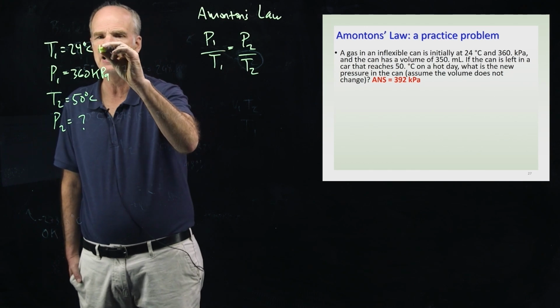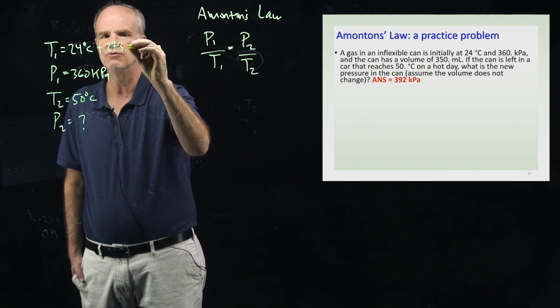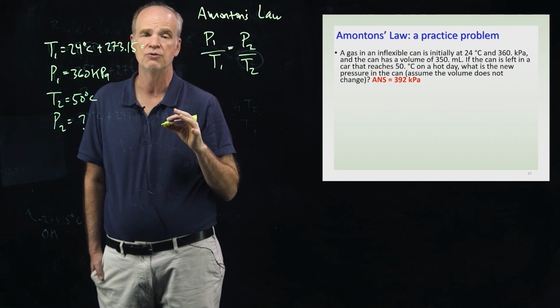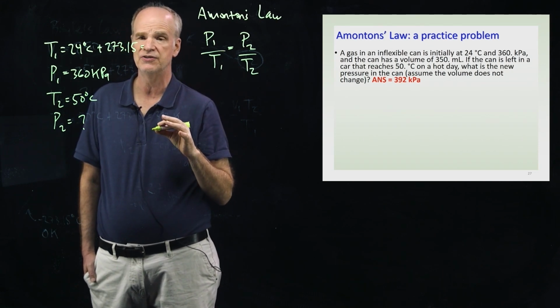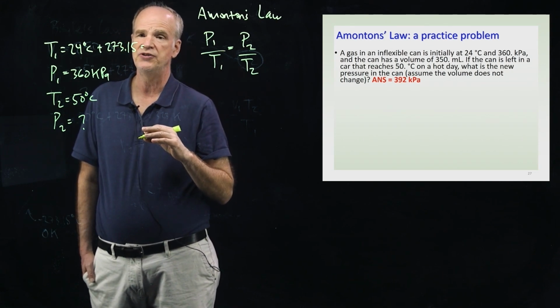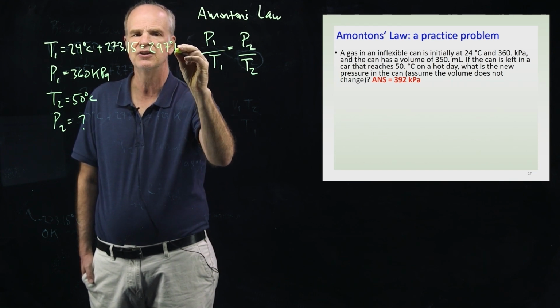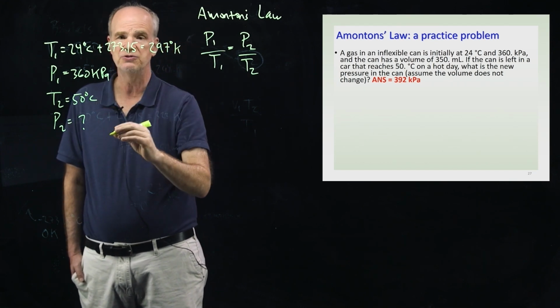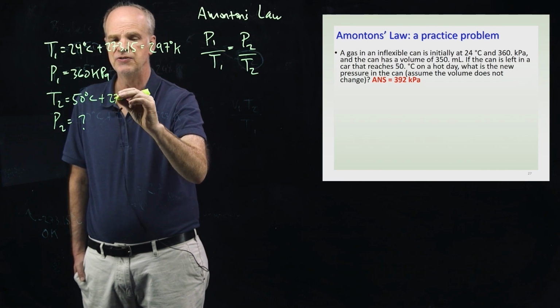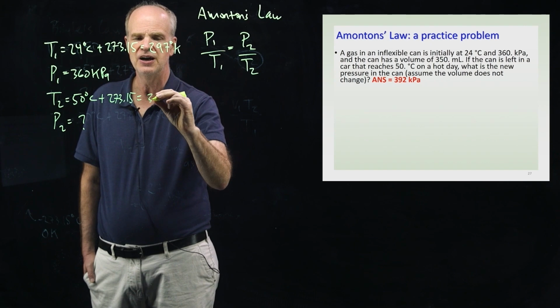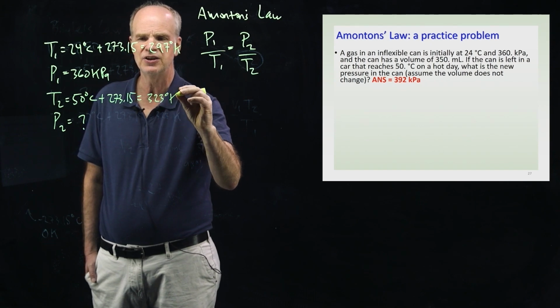We add 273.15 and round to the correct number of significant figures. So 24 degrees Celsius is 297 Kelvin. With 50 degrees Celsius, you add 273.15, and this is going to be 323 Kelvin.